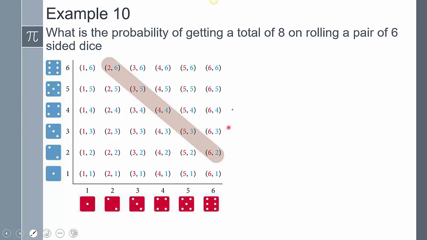Now, if you create this map, you're going to notice that there's going to be a 6 by 6 selection, or a total of 36. And so you just need to look on here and see, which of these selections are going to give me 8? This highlighted region are going to be those selections, and there's 1, 2, 3, 4, 5. So that's going to be 5 out of 36 selections.